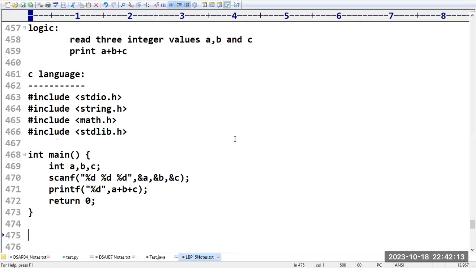Sir, how to implement in Java? Let us take the Java implementation also.